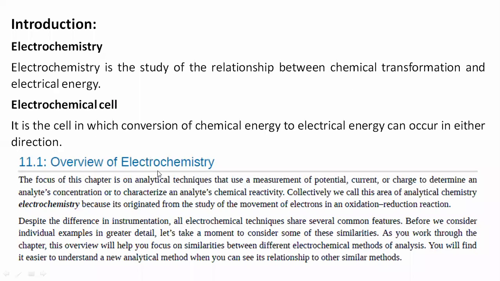Now the overview of electrochemistry: in this branch we can study conductometry, potentiometry, and polarography.